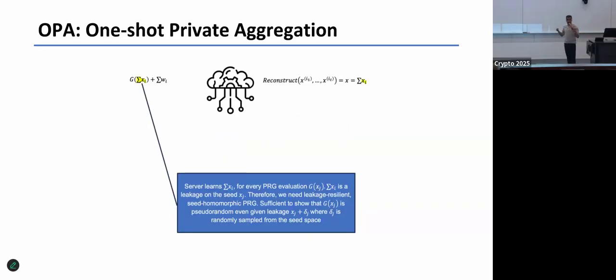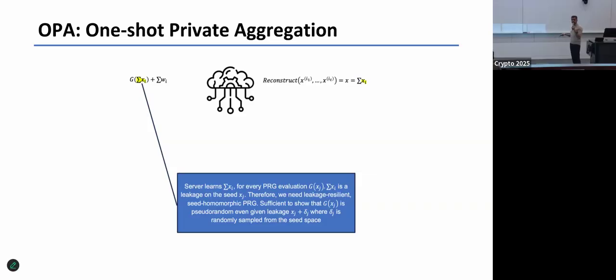But now this is where the cleverness, the trickiness comes in, because the server actually learns the sum of the seeds that are being used. So you really need some notion of leakage resilience, because there's some leakage happening in the knowledge of the sum of the seeds. So we show that the seed homomorphic PRG, at least the one from learning with rounding and ring learning with errors, is actually leakage resilient.